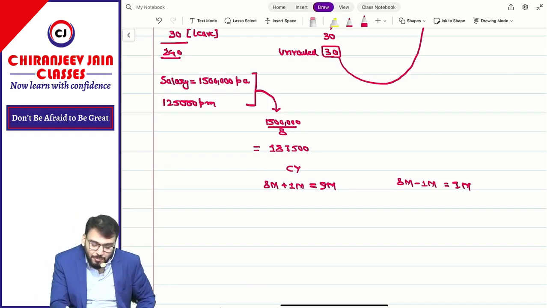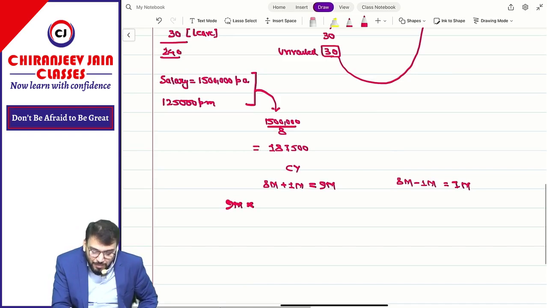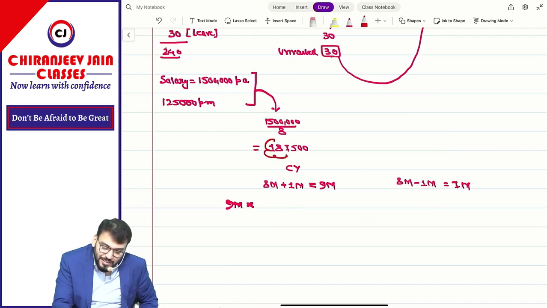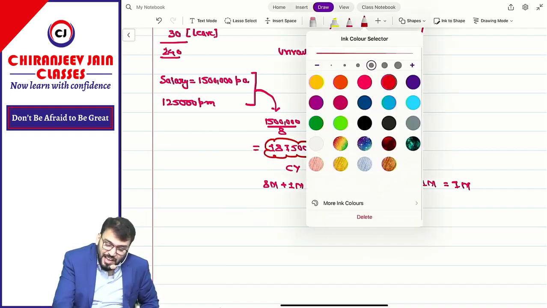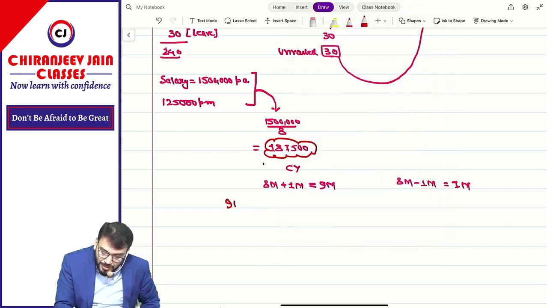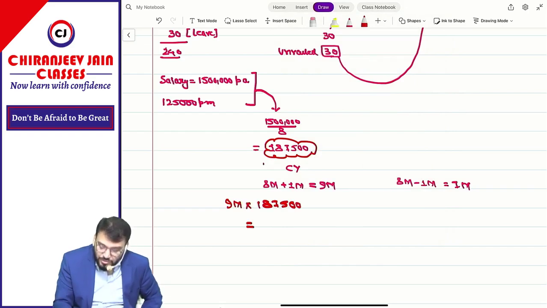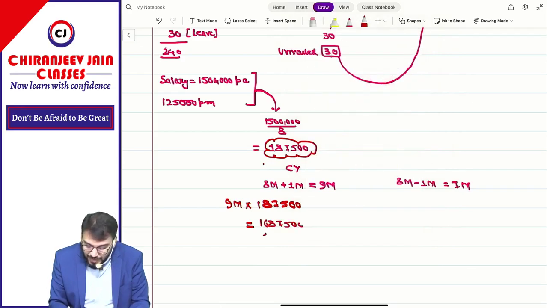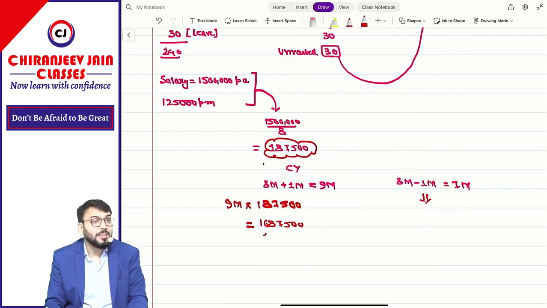So 9 months multiplied by the effective salary per month of 1,87,500, which comes to 16,87,500.